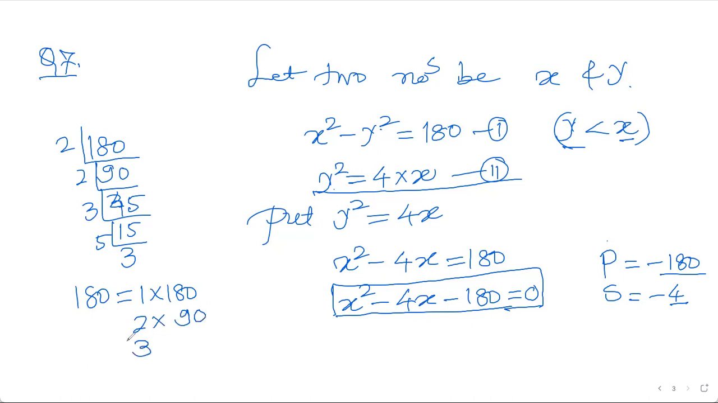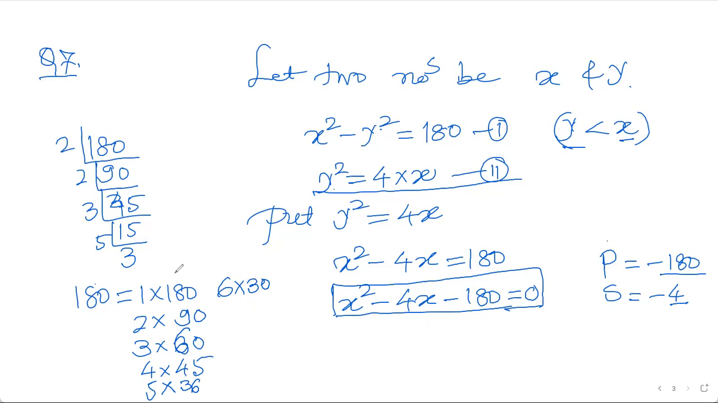2 into 90 is 180, 3 into 60 is 180, I'm mistaken here, 4 into 45 is 180, 5 into 36 is 180, 6 into 30 is 180. See the difficulty, how pairing becomes difficult if you don't use your brain.